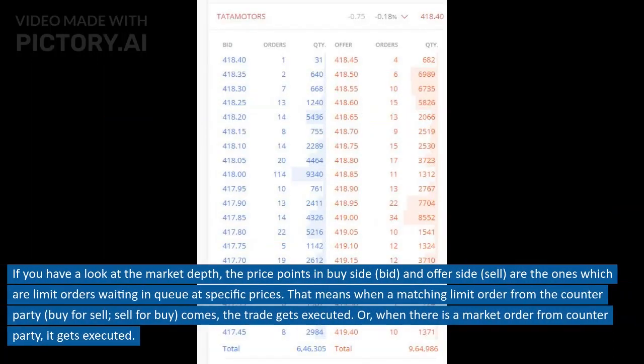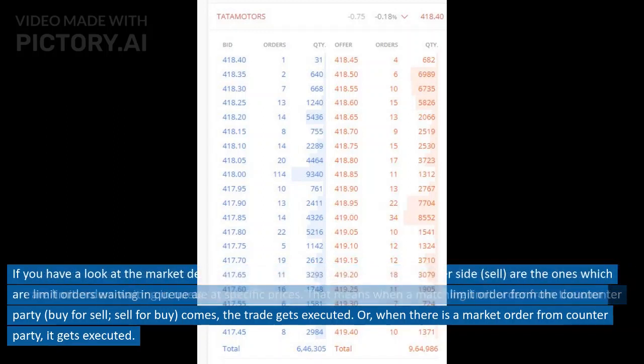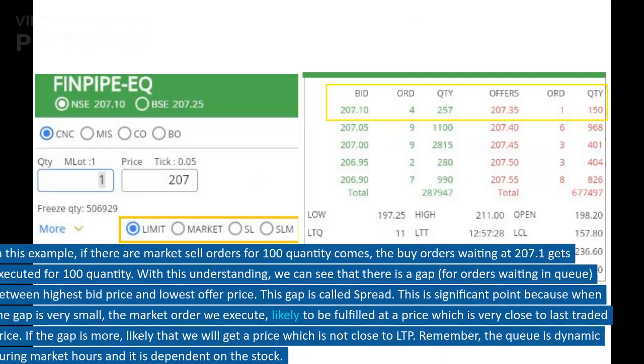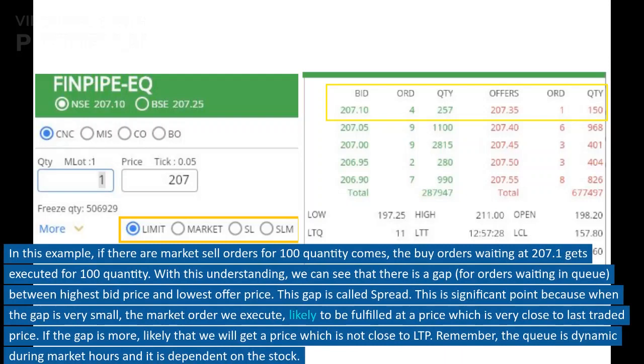If you have a look at the market depth, the price points in buy side, bid, and offer side, sell, are the ones which are limit orders waiting in queue at specific prices. That means when a matching limit order from the counterparty, buy for sell, sell for buy, comes, the trade gets executed. Or, when there is a market order from counterparty, it gets executed. In this example, if market sell orders for 100 quantity come, the buy orders waiting at 207.1 get executed for 100 quantity.